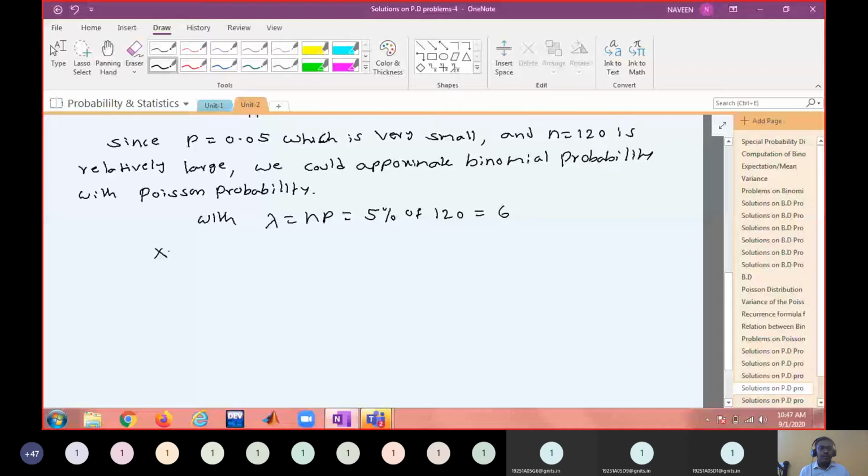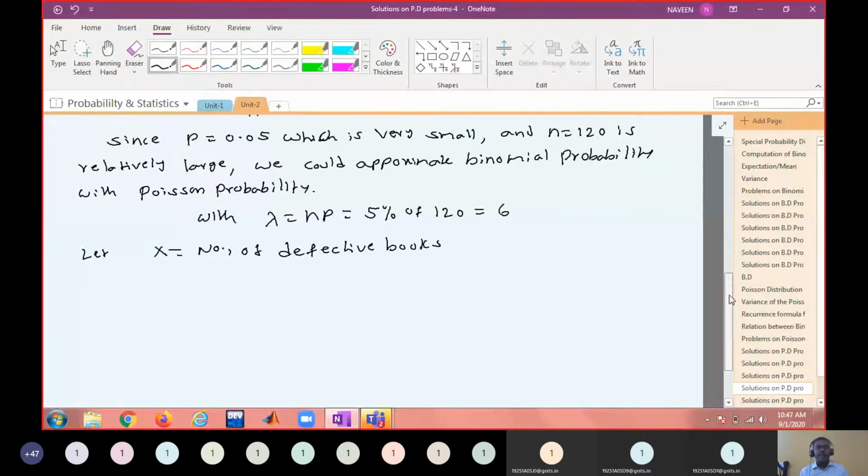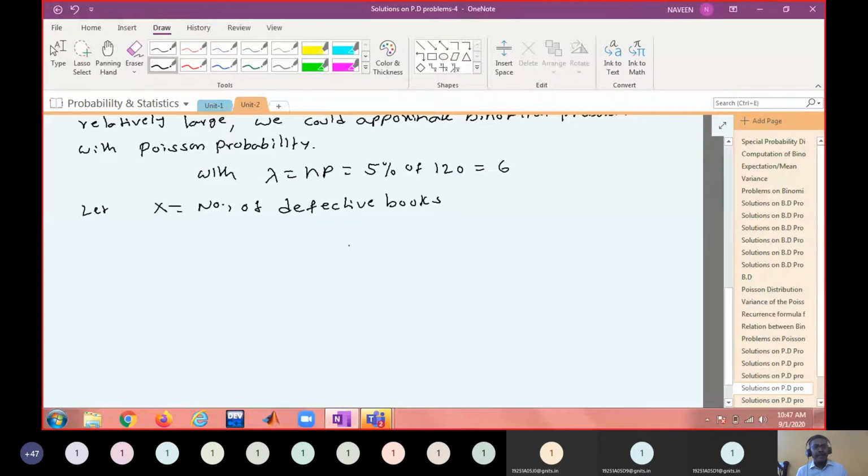Let X equal the number of defective books. Let us not write down out of 120, because for Poisson probability we don't mind the upper limit. What I want is lambda. If I have lambda, then whatever probability I want, I can find out.